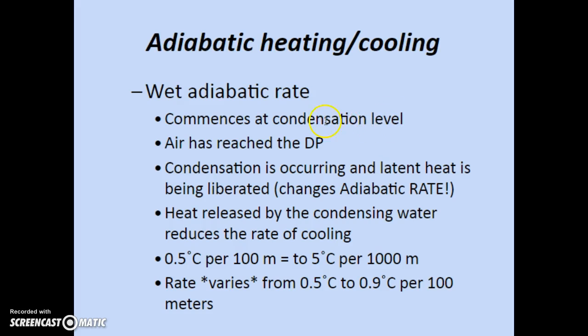This is what we can call the cloud line. This is when the air has reached its dew point. Condensation is occurring and latent heat is being liberated. This changes the adiabatic rate. Heat released by the condensing water reduces the rate of cooling. We looked at phase changes. As water vapor condenses into a liquid, it gives off 600 calories per gram. That's going to influence the temperature change of the adiabatic cooling.